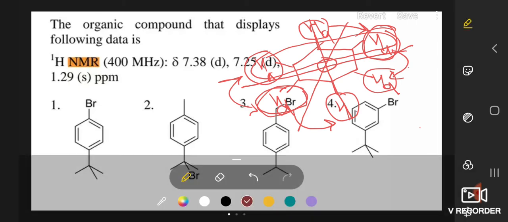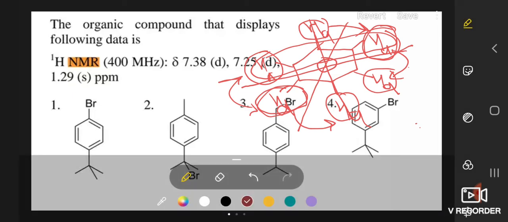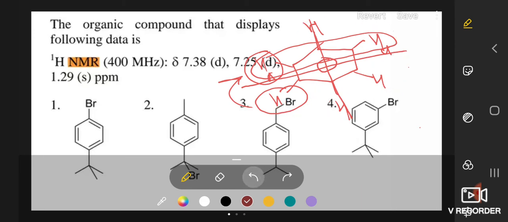So if it is HA, then it is also HA. That means in benzene all the hydrogens are HA protons. That means only one type of proton is there, and that's why benzene will give only one signal in the H1 NMR spectrum. That's it.